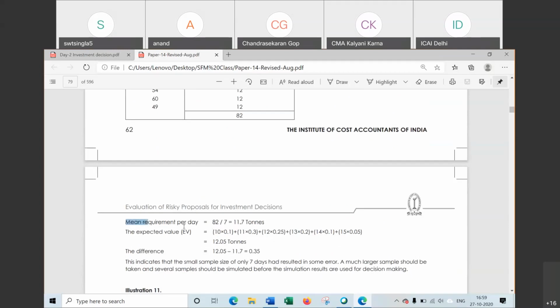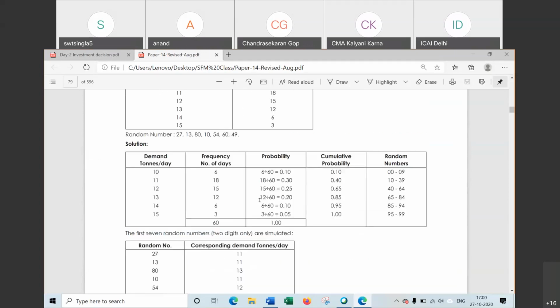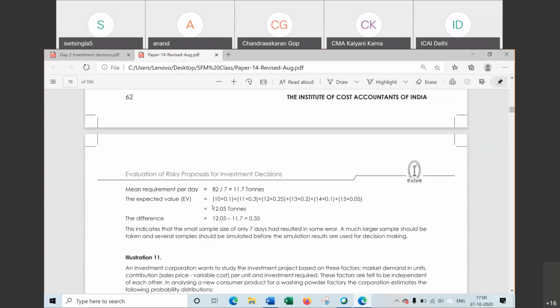According to the random distribution, expected value should be 11.7. Now according to this one, this is 11.1 into 10, 11 into 0.3. यही expected value आपको next निकाला, it is 12.5.